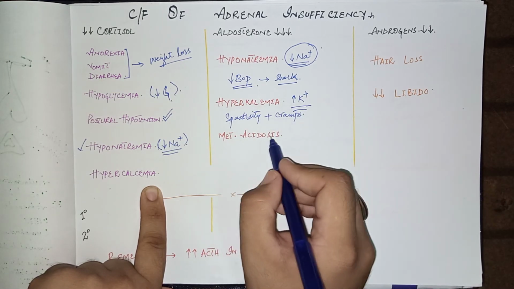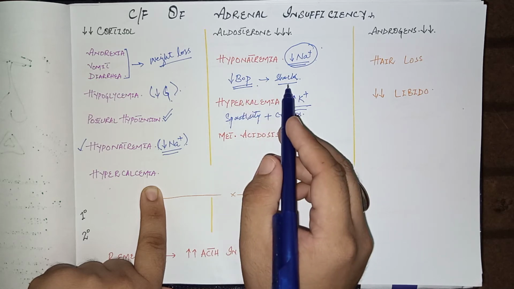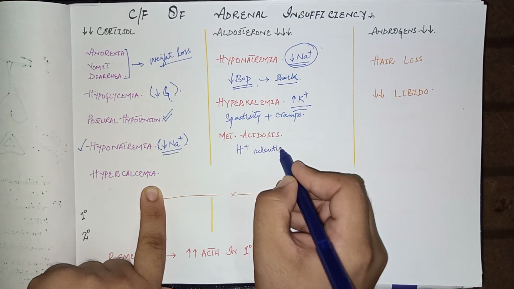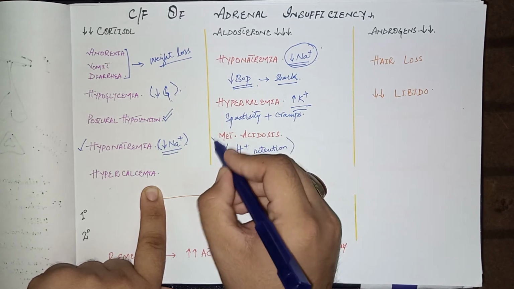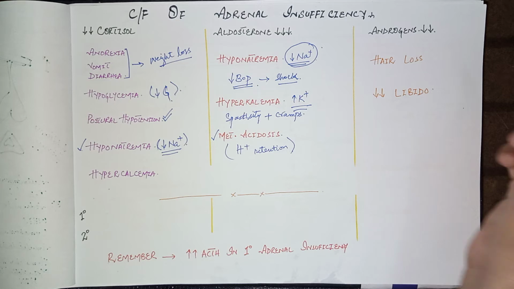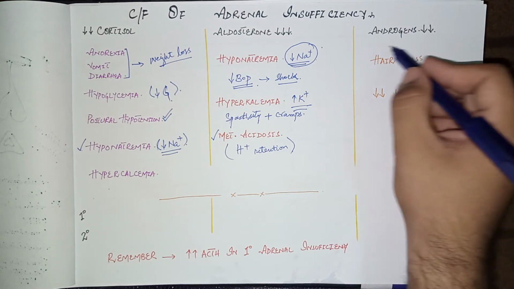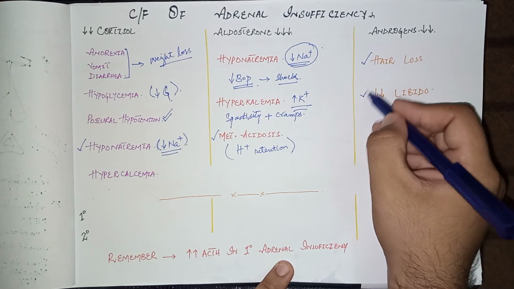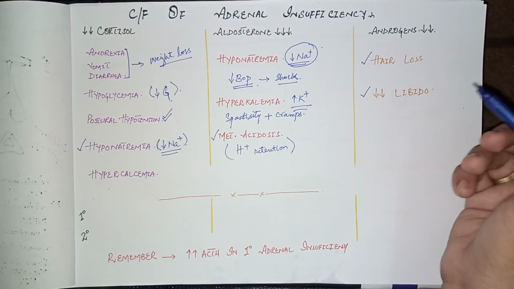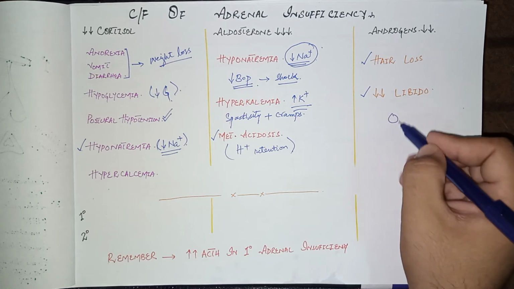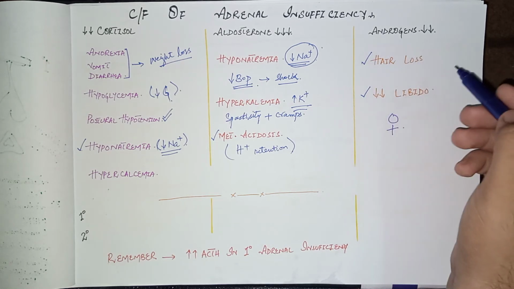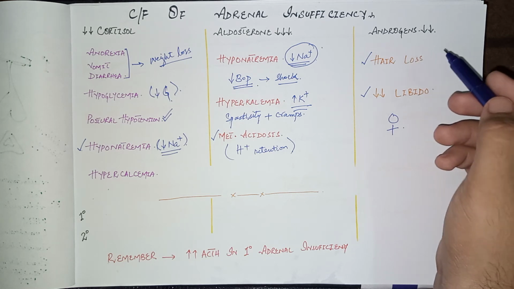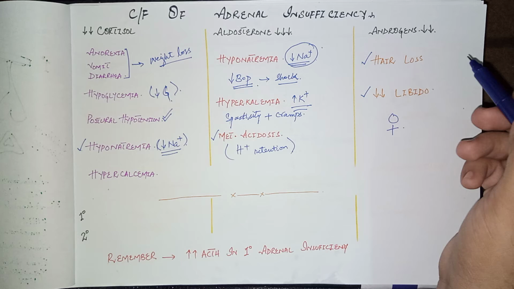And the other feature is metabolic acidosis. When there is reduced aldosterone, H positive retention in the body may occur, which leads to metabolic acidosis. And when there is a reduced amount of androgens in adrenal insufficiency, it may cause hair loss of the body, decreased libido, as well as infertility problems in females. These reduced androgens may not cause problems in males, because the major androgen in males is testosterone, which is released from the testicles.